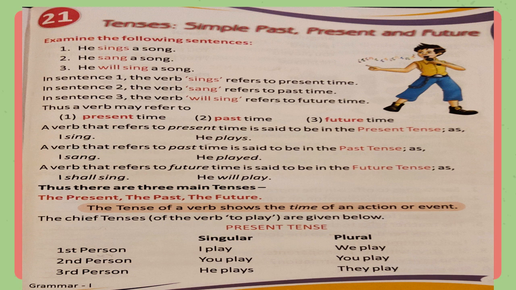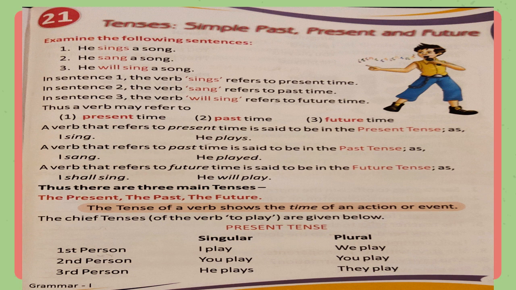Examine the following sentences. He sings a song. He sang a song. He will sing a song. In sentence 1, the verb sings refers to present time. In sentence 2, the verb sang refers to past time. In sentence 3, the verb will sing refers to future time.